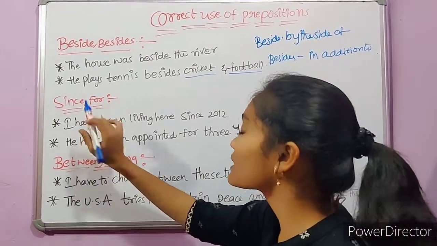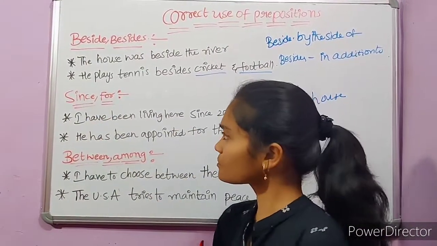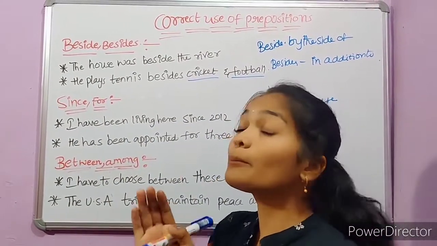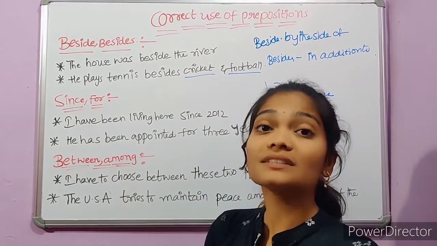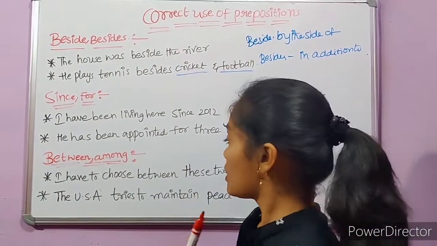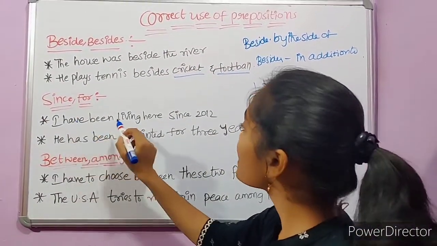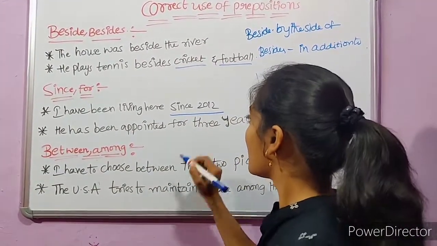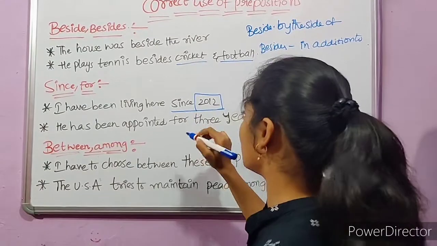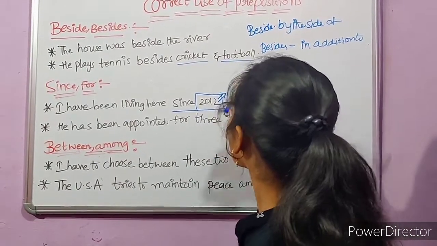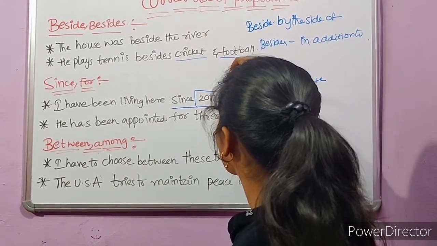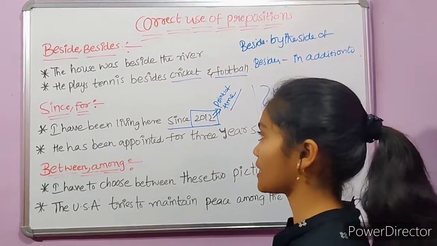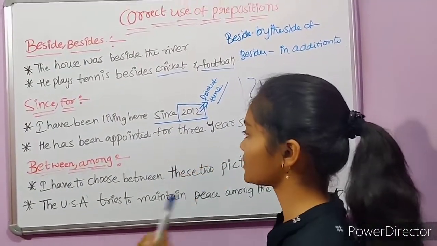And the second thing is since and for. Since is used to refer to a point of time. That means the exact time. For example, I have been living here since 2012. Here 2012 is a point of time. To refer to a point of time, we use the preposition since.